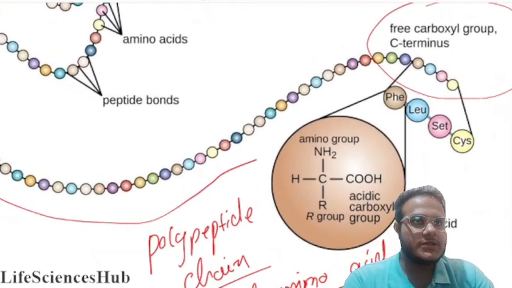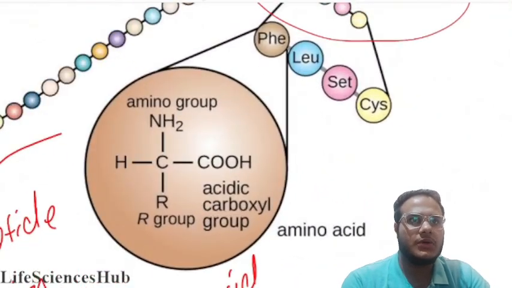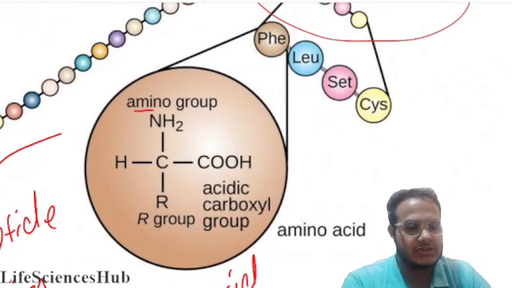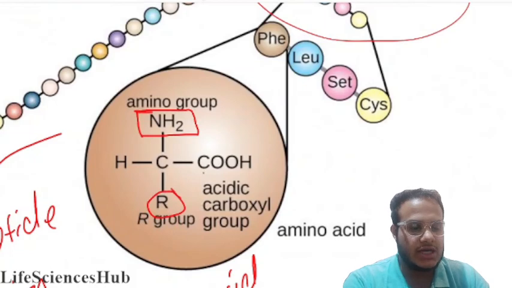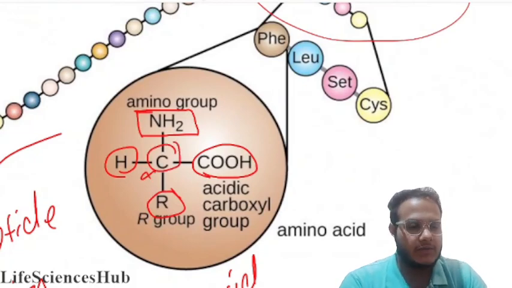This is the amino acid structure. You can see it is zooming right now. This is the amine group. This is the R chain. This is the acidic group, and the hydrogen atom. And this is the alpha carbon.